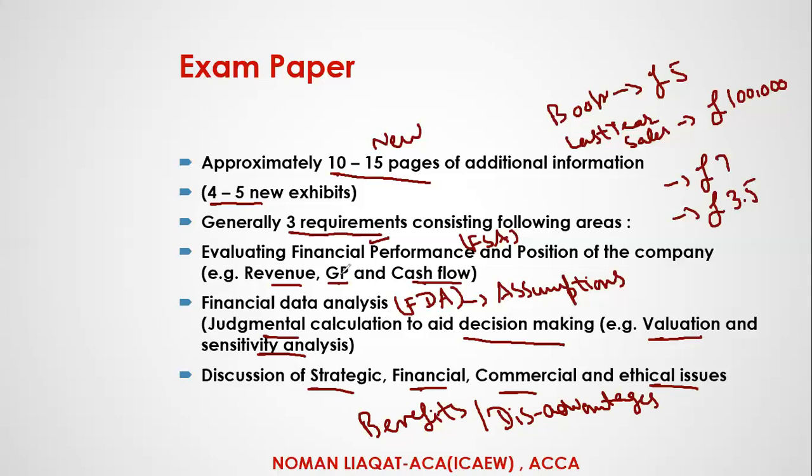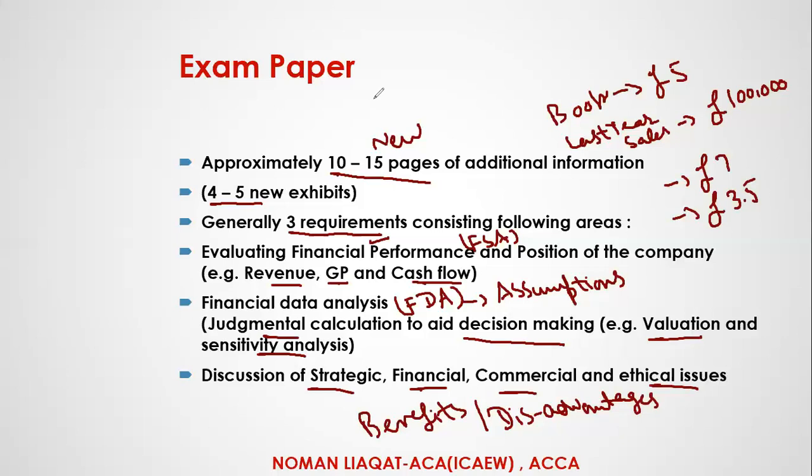Ethics are not important only for the case study, but for all of the 15 exams of ICAEW. Because they think that if you are a good ICAEW chartered accountant, a good professional, you are earning well for yourself and your family, but you should also be an ethical accountant towards society. You have to be an ethical professional and work in the public interest.